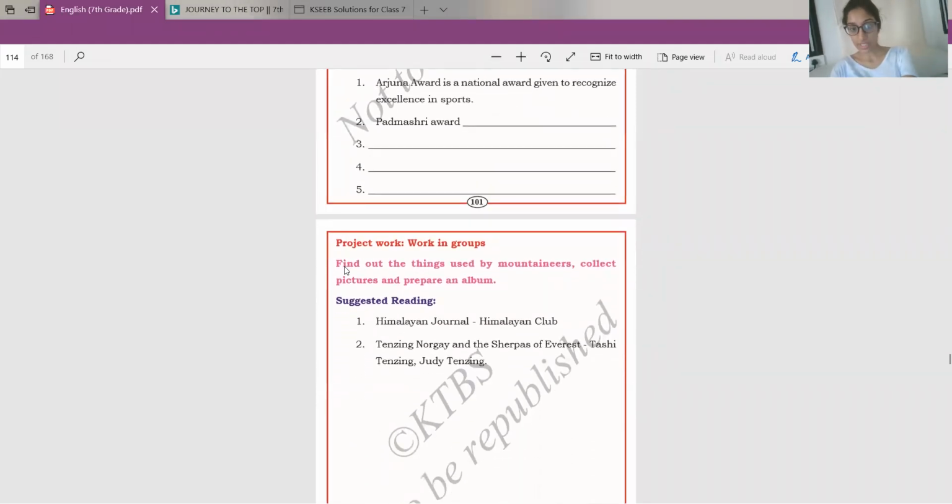Okay, this you can do by yourself. Find out things used by mountaineers, collect pictures, and prepare an album. Suggested reading. So now the suggested reading is, if you really like reading this lesson, and if you are interested to know more about mountaineering, then you can go through these books: Himalayan Journal, Tenzing Norgay, and Sherpas of Everest.